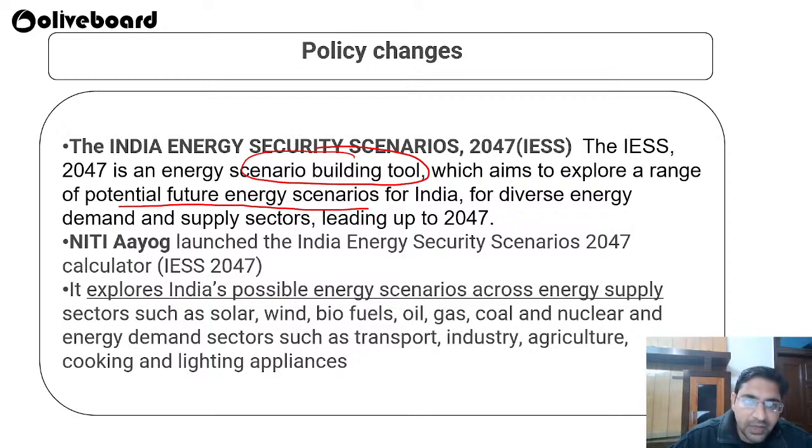This has been launched by NITI Aayog. It's like a calculator. It explores India's possible energy scenarios across energy supplies, like solar, wind, biofuel, oil, gas and coal, from wherever the energy is coming and where we are utilizing it. So it is like a calculator showing whether we are going in the right direction, whether a proper energy security scenario is being followed, and by what time we are going to achieve our energy security.